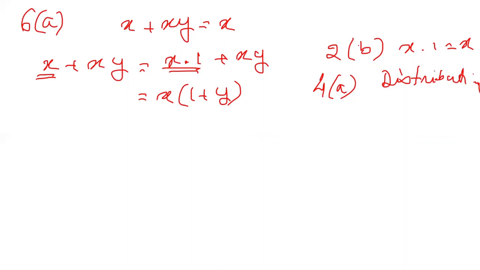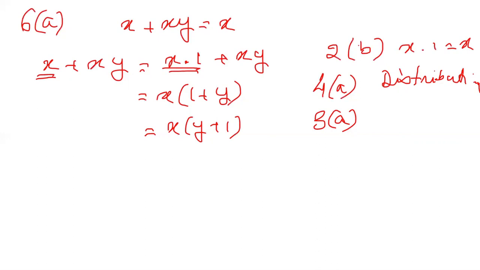And then I can write it as x into y plus 1, which is postulate 3a, commutative. Postulate 3a is our commutative postulate: 1 plus y is equal to y plus 1.